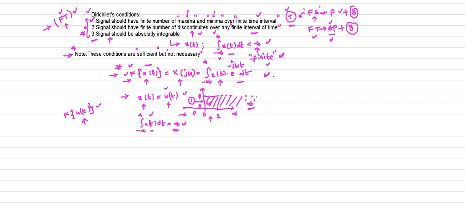If the signal is not absolutely integrable, this formula fails, and we cannot find its Fourier transform using it. That means the signal fails condition number 3 of Dirichlet's conditions. Even so, we can still find the Fourier transform of u of t.